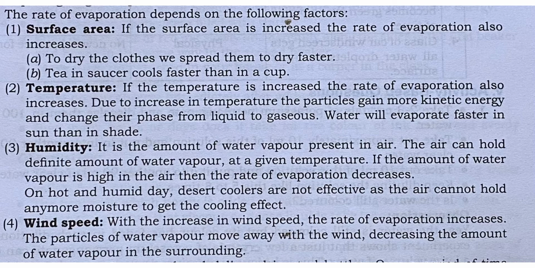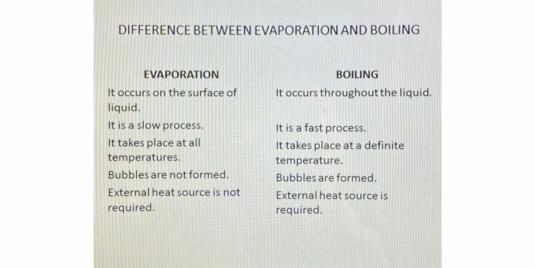Last one is wind speed. With increase in wind speed, the rate of evaporation increases. Why? Because the particles of water vapor move away with the wind, decreasing the amount of water vapor in the surroundings. And if the amount of water vapor decreases, the rate of evaporation increases. This we have already studied in humidity. So these are the factors which affect the rate of evaporation. It can be asked as a 4-mark question: what is evaporation, and explain the factors affecting the rate of evaporation in detail.